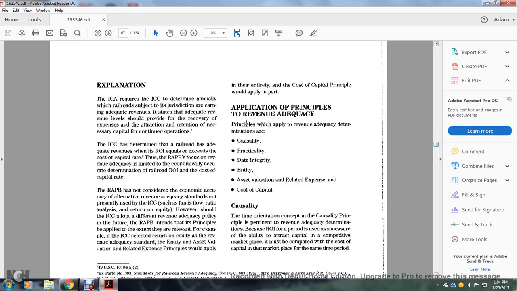Application of principles to revenue adequacy. The principles that apply to revenue adequacy determination are causality, practicality, data integrity, and any of the asset valuation, related expenses, and cost of capital principles.